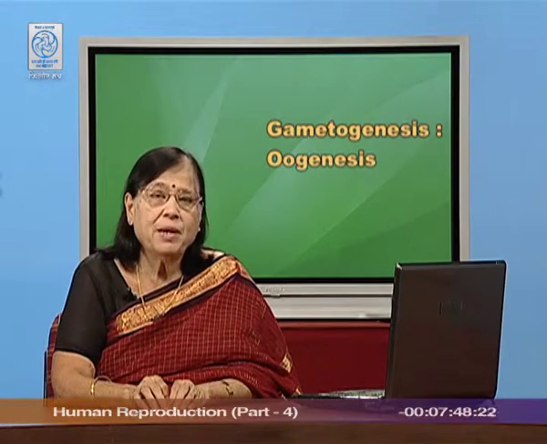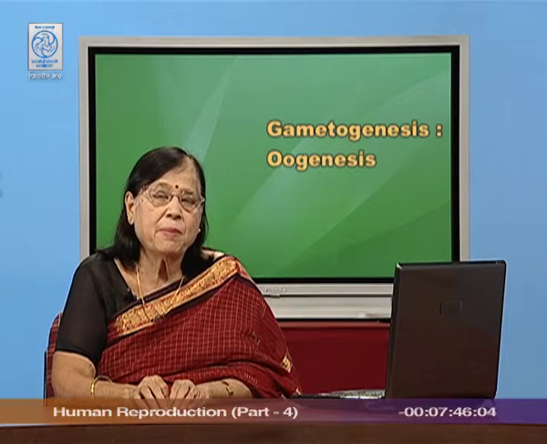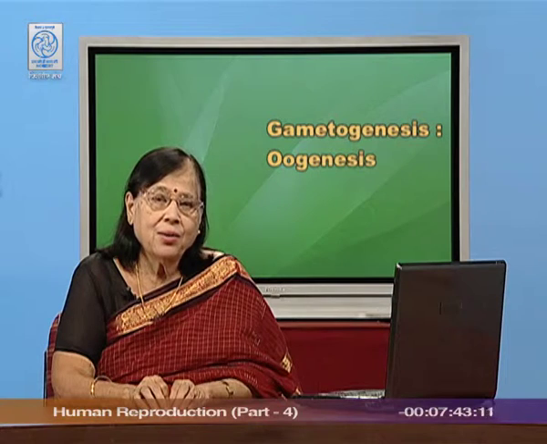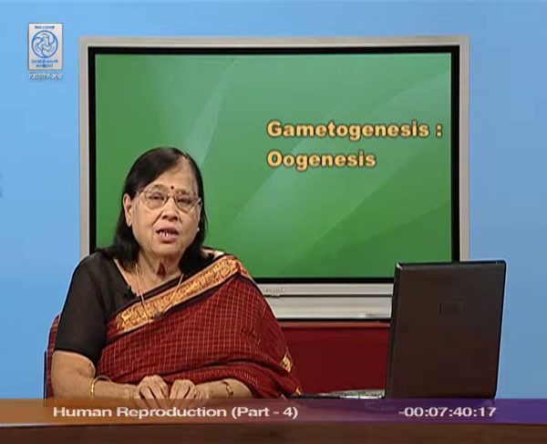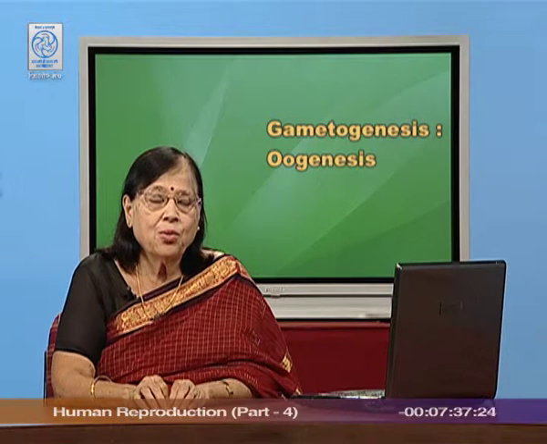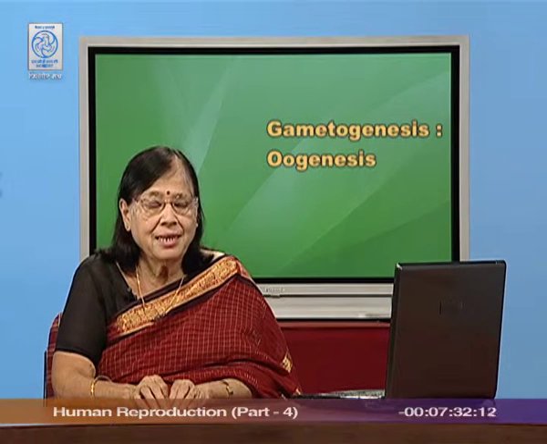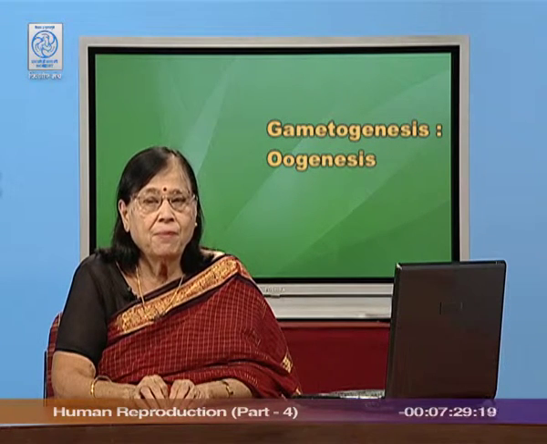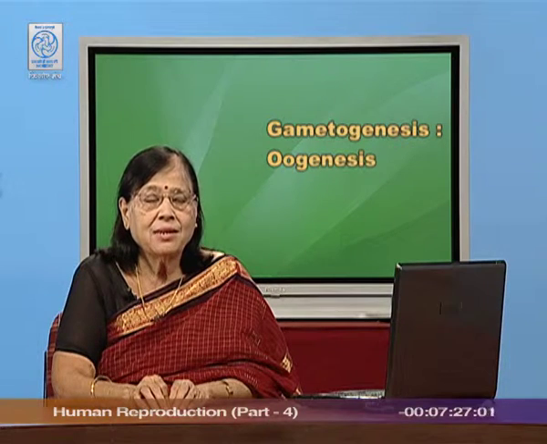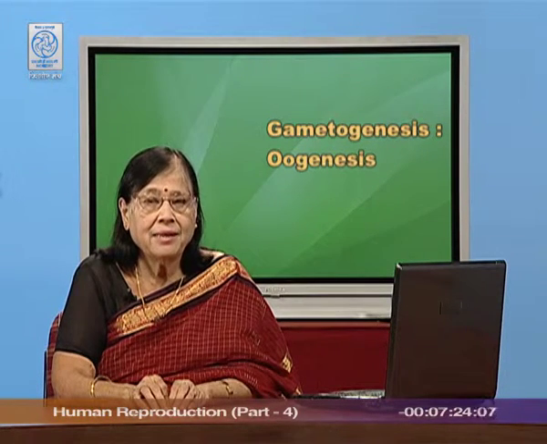The oogonia, like in case of testis you had spermatogonia, here you have oogonia, which will give rise to ovum, a female gamete. This oogonia, when it becomes functional, it is primary oocyte, and now this primary oocyte will undergo divisions, and that division we are going to discuss in detail now, and that will form part of gametogenesis or part of oogenesis in this case.